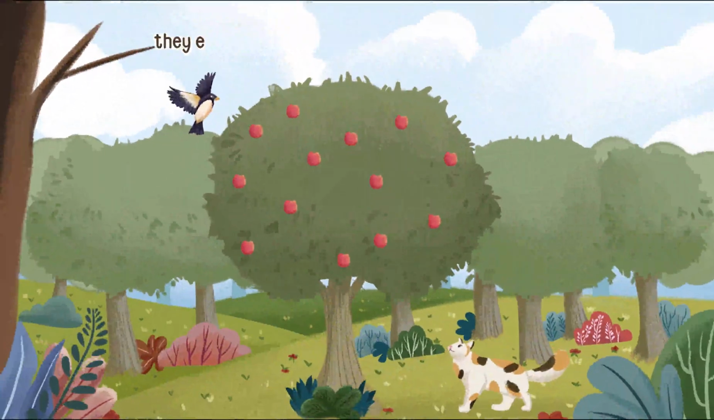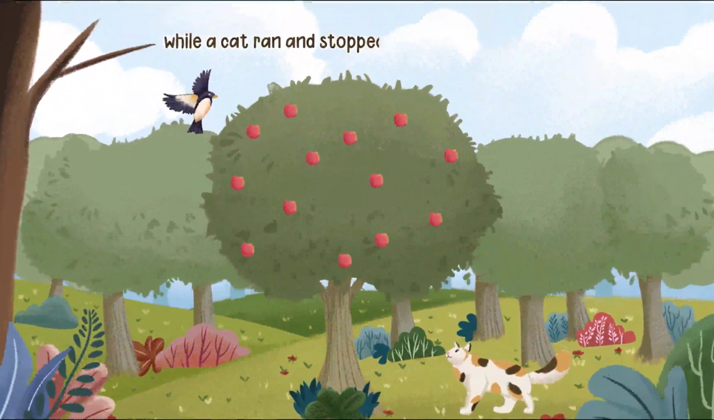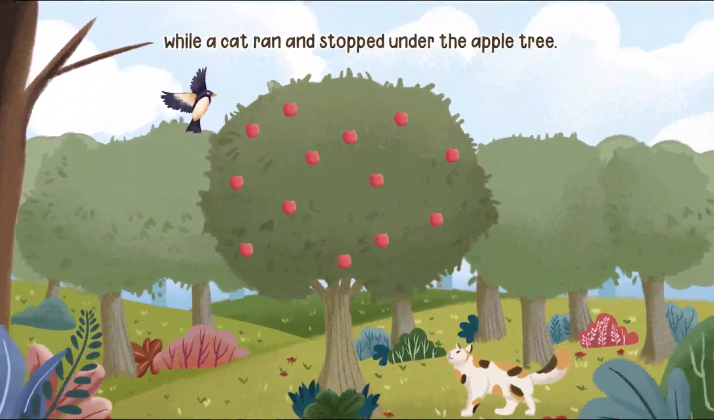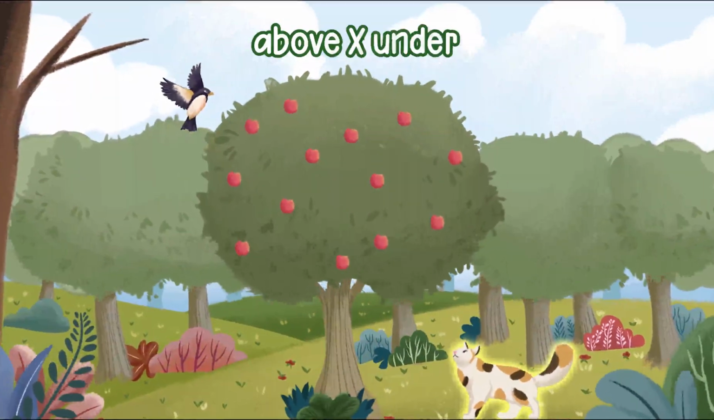Suddenly, they encountered a bird flying above the apple tree, while a cat ran and stopped under the apple tree. Above is the opposite of under.